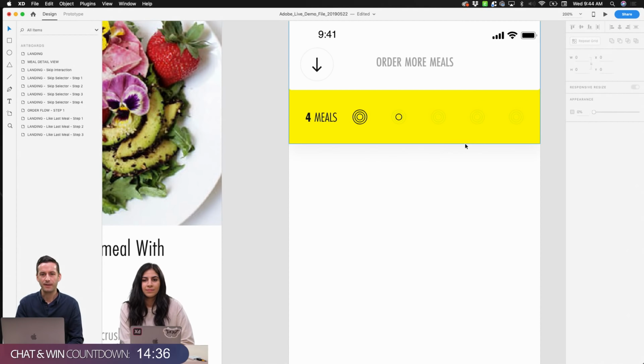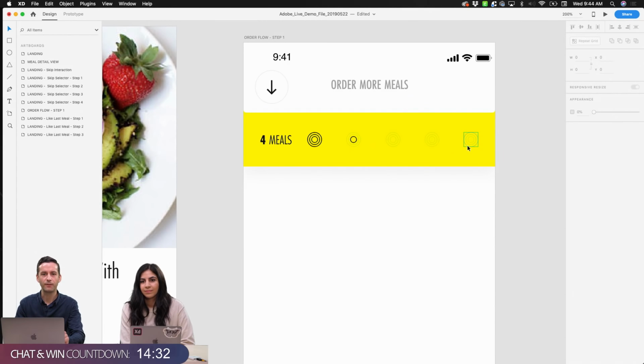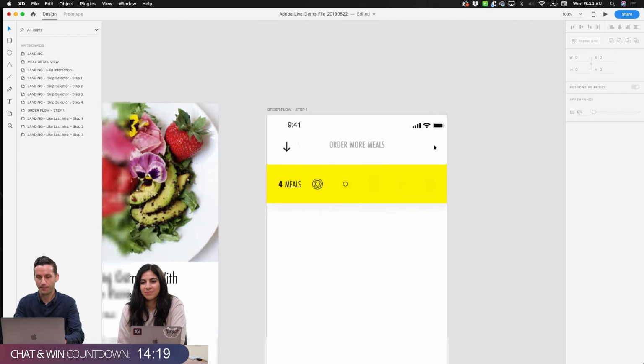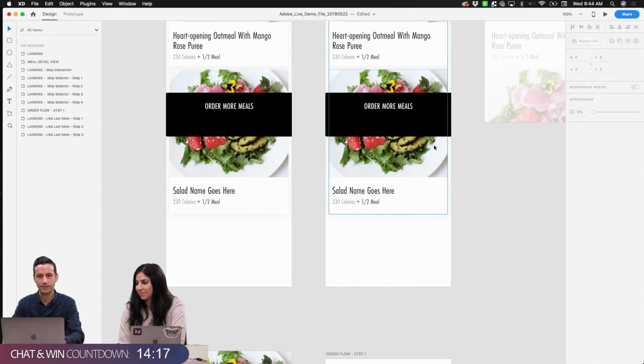So I'm going to have to adjust some colors here so that we can see them on screen, but what I did is I started this framework for how I want my meal ordering. Oh yeah, I've got them hidden away right here. I like very subtle colors such that you can't even see them sometimes. But if you remember what we talked about yesterday, this Order More Meals button is going to initiate a panel that is going to slide up over our view.